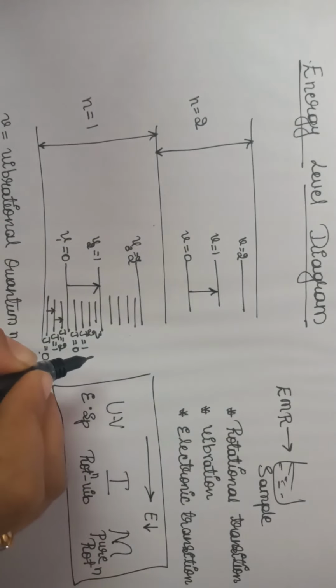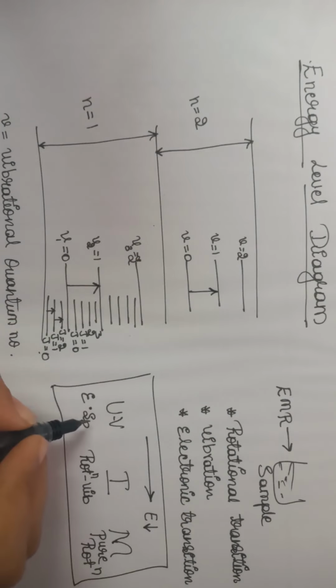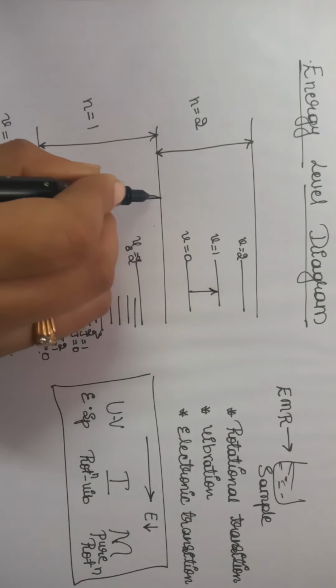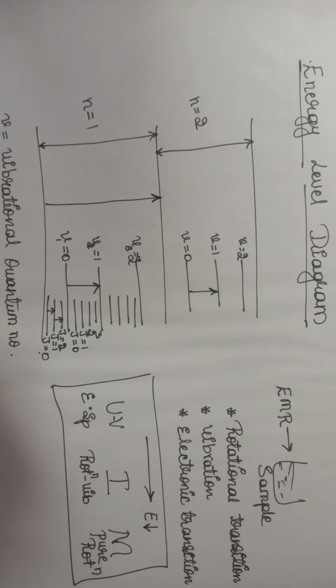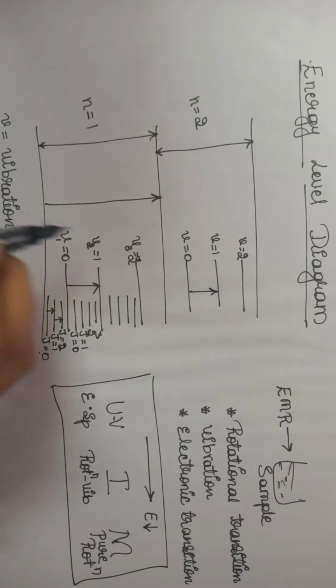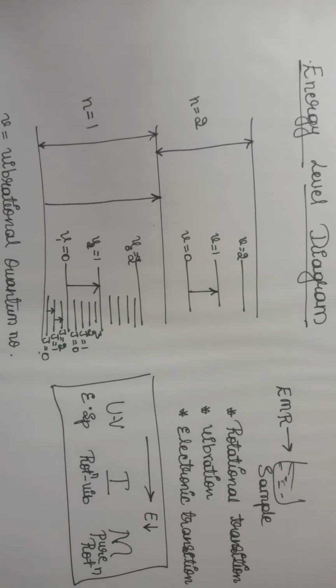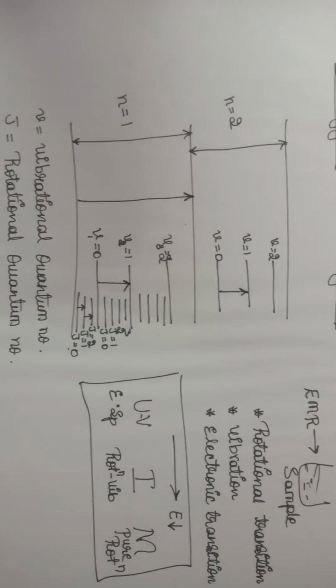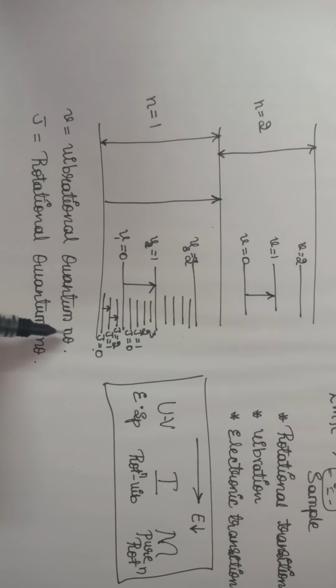When you pass ultraviolet radiation, there are electronic energy level transitions like this. So this is the basic energy level diagram which explains the different regions of energy levels, that is rotational energy levels, vibrational energy levels and electronic energy levels. Here V is called the vibrational quantum number, and J is called the rotational quantum number.